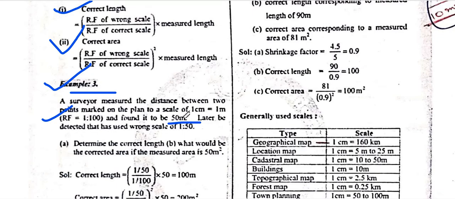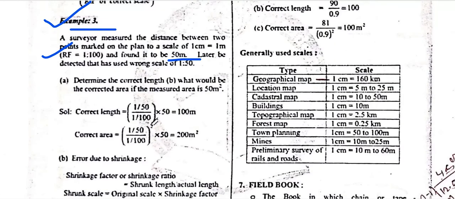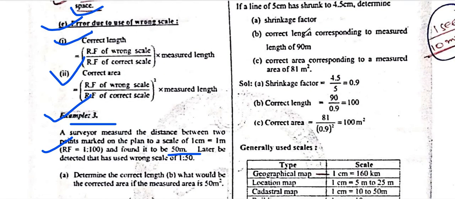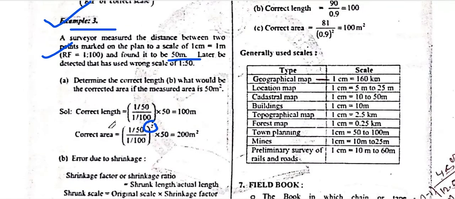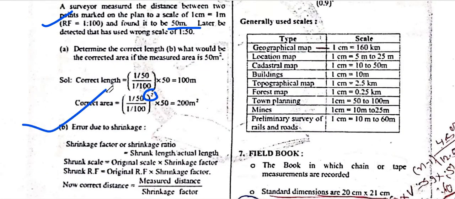The corrected area is 1 by 50 divided by 1 by 100 squares, which is equal to 50. What is the corrected length and corrected area? 1 by 50 is the wrong RF, divided by the measured RF, multiplied by the measured length. Okay, so this type of error is due to shrinkage.